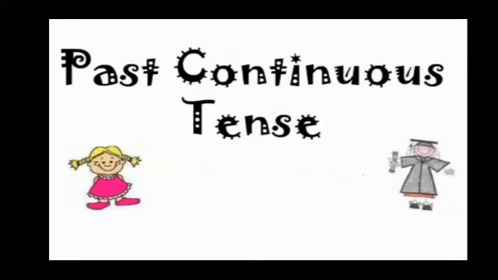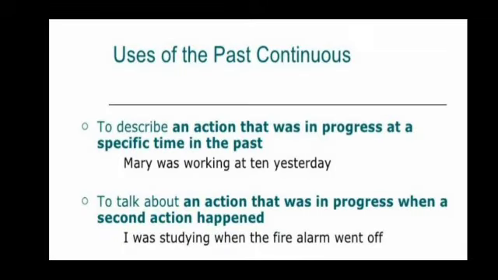Now, let us learn about past continuous tense. Past continuous tense can be used to describe an action that was in progress at a specific time in the past. For example, Mary was working at 10 yesterday. Here Mary is a singular subject.